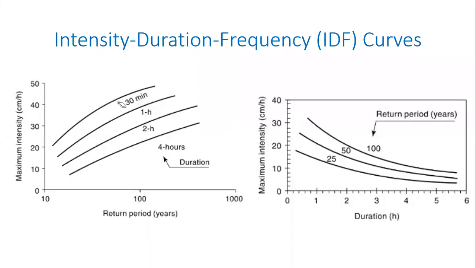So the plot on the left-hand side has intensity of rainfall, maximum intensity in centimeters per hour on the y-axis, and on the x-axis I have the return period, how often this kind of rainfall event happens, and the duration of the rainfall event.